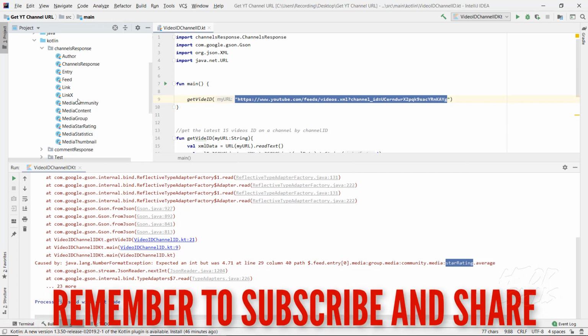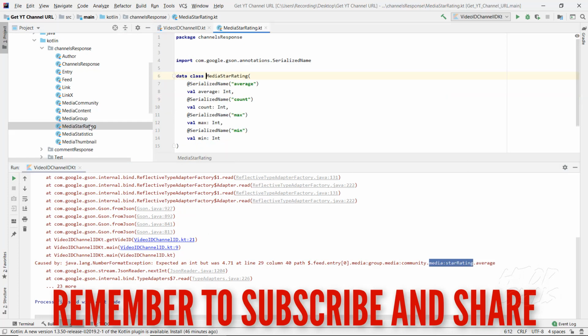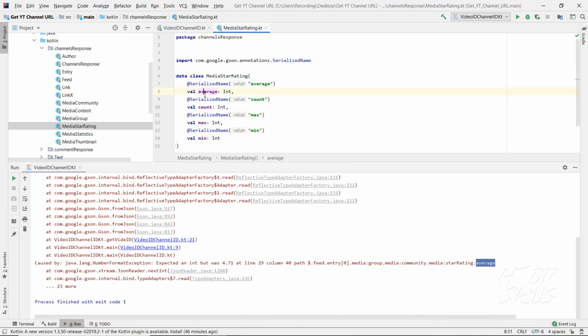Let me see where I can find starRating. Okay, I have starRating here. I can click on starRating. Now the value I want is the average. The average value is int. Now I can change here to float.